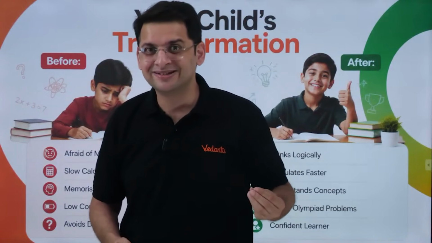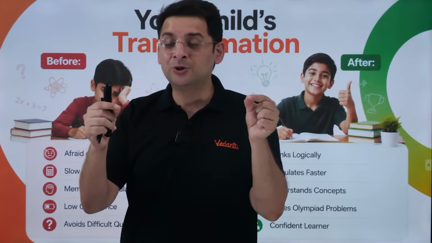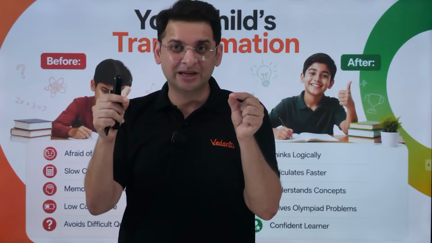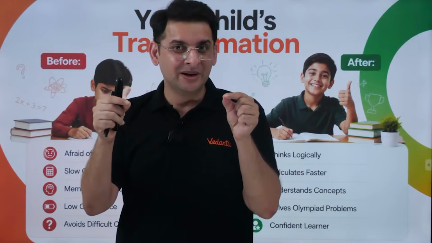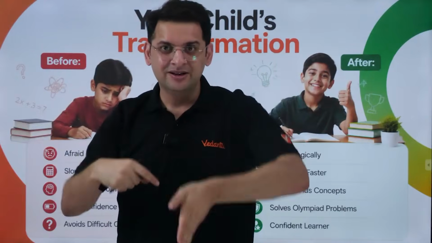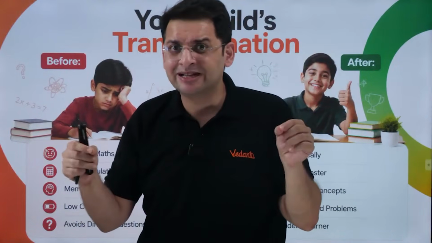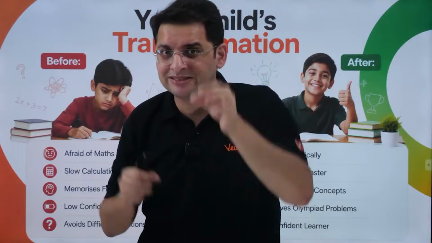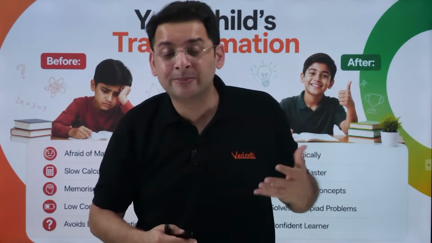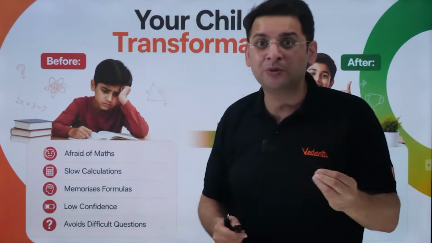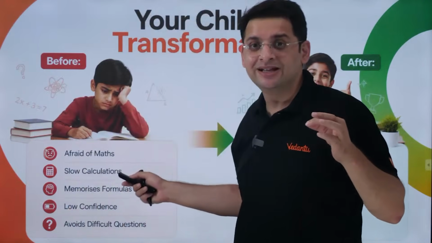They do not know this. Students know how to draw the perpendicular bisector of a line segment using compass and straight edge. Right? But why does it happen? Why does this line pass through the midpoint of that line segment, and why is this line at 90 degrees to this line? Students are not able to explain this, right? So this is what we call memorizing the formula.